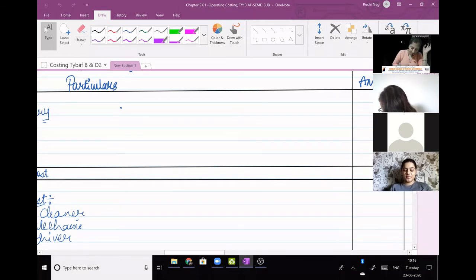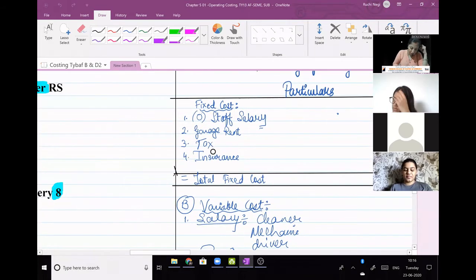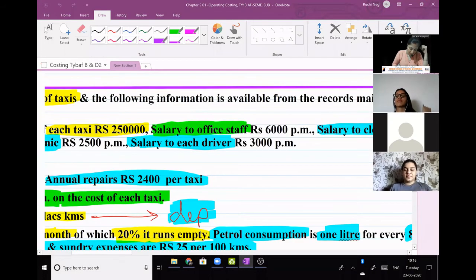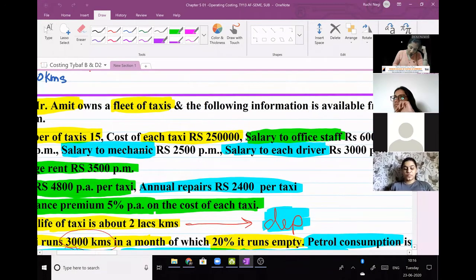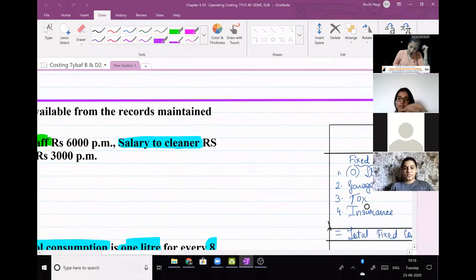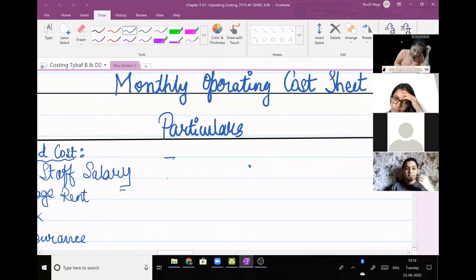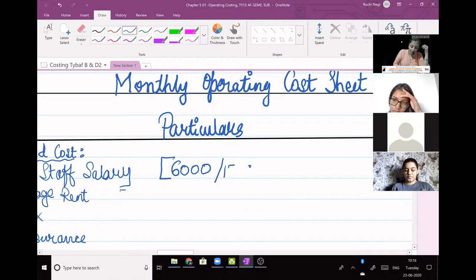Don't forget that. Okay, so let us start first with office staff. Salary to office staff, 6,000 per month. It is monthly. So I will not divide it by 12, but I will have to divide it by 15 taxis because my information has to be only of one taxi.